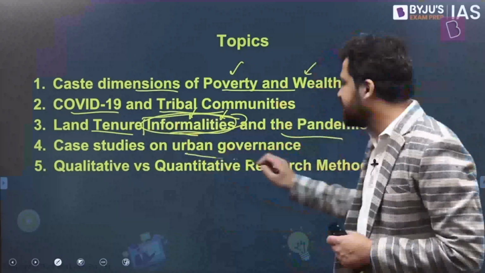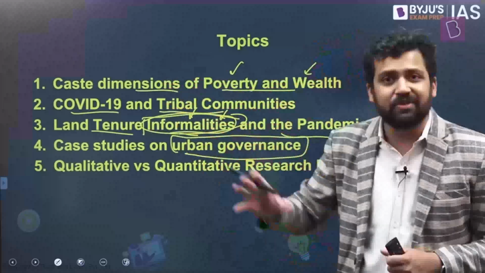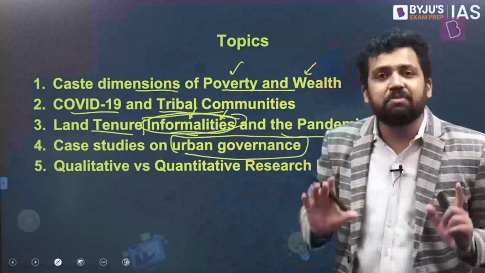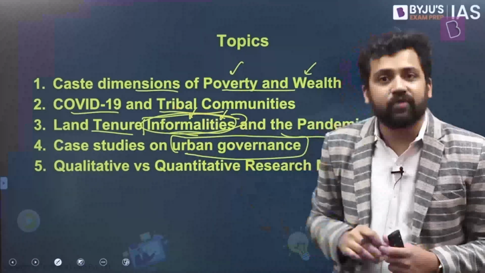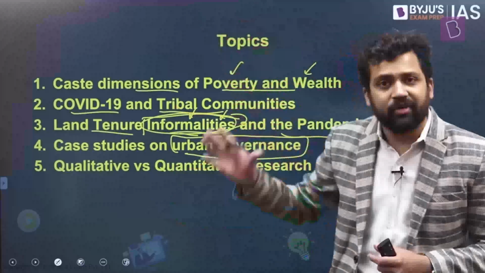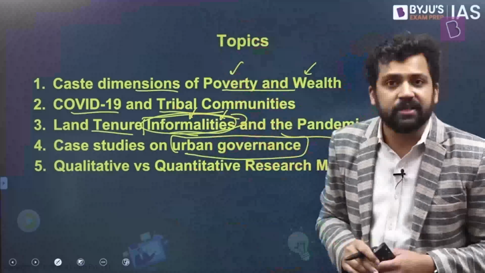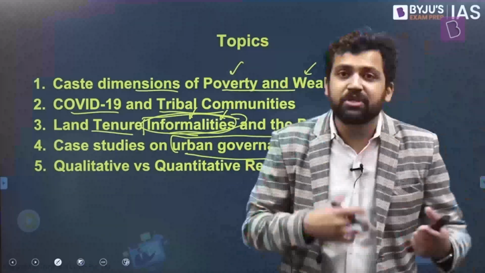The next topic, case studies on urban governance, urban issues, right? It is there in sociology paper 2. Like you have one section which talks about urbanization, industrialization, other things. So urban governance becomes a very important factor. Also, you can look at it from the perspective of politics, right? How you should have different levels of government, how local levels of government maybe should be in charge of urban governance. What should be the union's role when it comes to urban governance? What should be the state's role? From the perspective of politics also you can look at it. Again, politics is part of the syllabus, or you can look at it from the perspective of urbanization.